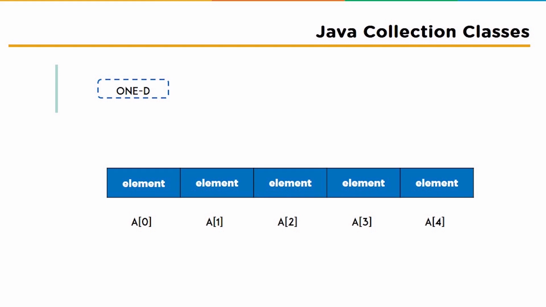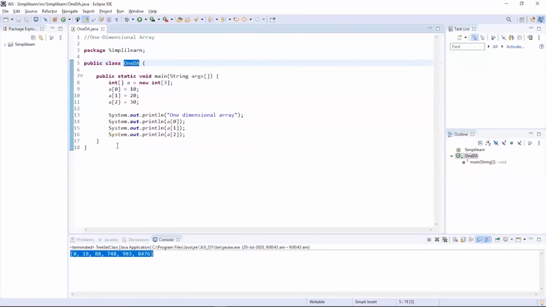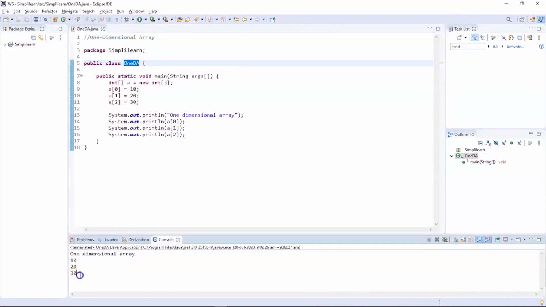To understand one-dimensional arrays in a much better way, let's go through a sample program. You can see the program written on my screen is an example for a one-dimensional array, and we are going to store the elements 10, 20, and 30 into my array A. You can see the program has been successfully executed and the elements have been added into my one-dimensional array.